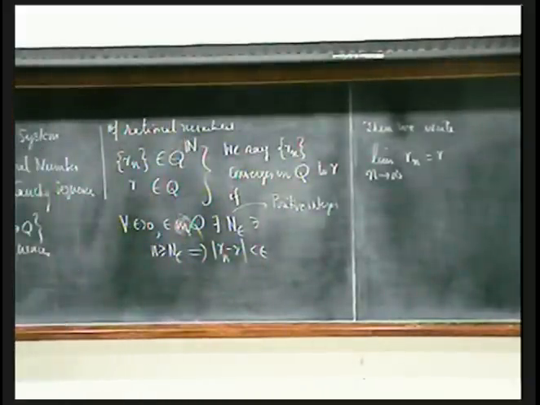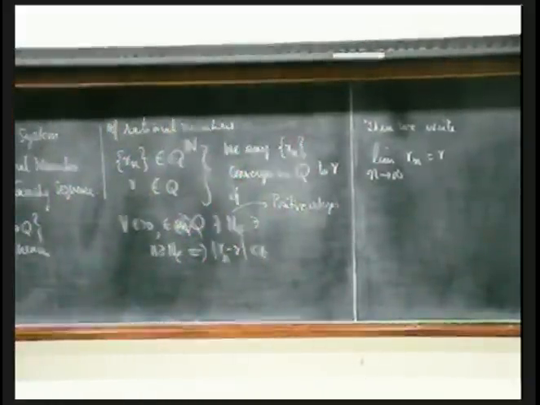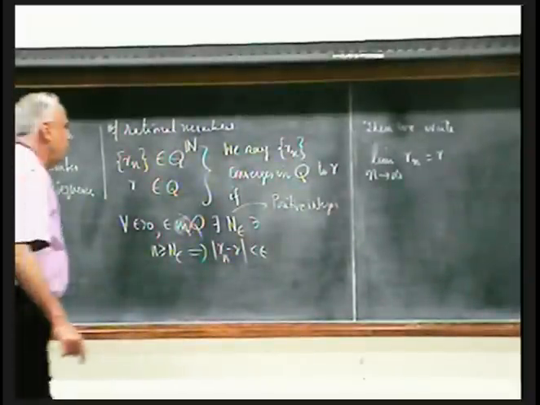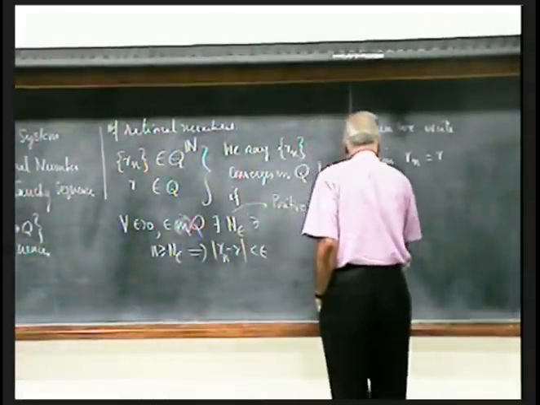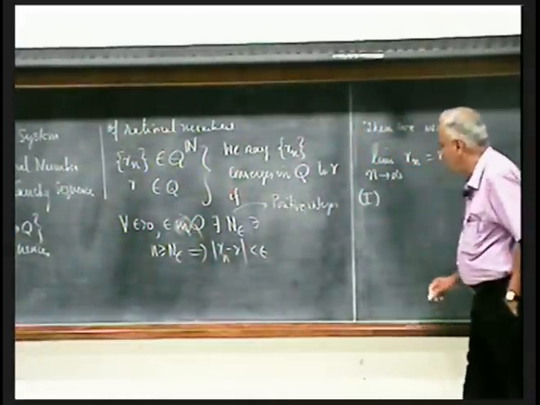The sum of the limits is the limit of the sum. The product of the limits is the limit of the product. Those two only I will state. Any other property I need, I will introduce later.